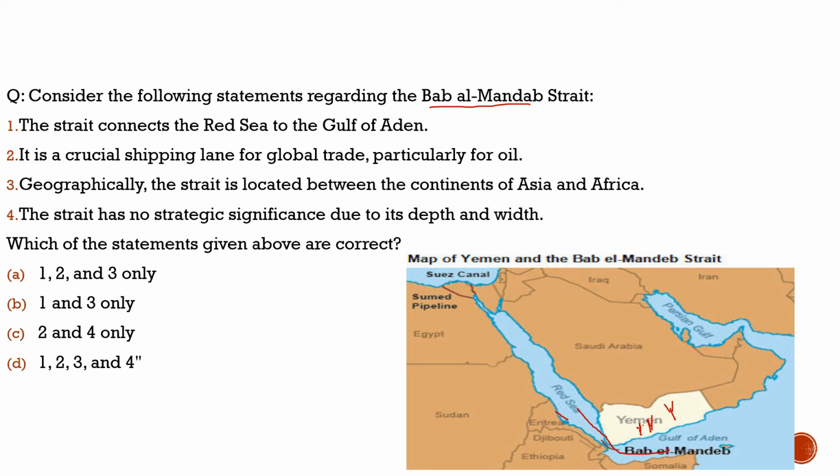Here the question says, consider the following statements regarding the Bab al-Mandeb Strait. First statement, the strait connects the Red Sea to the Gulf of Aden. 100% correct, here is the Gulf of Aden, which connects it further to the Indian Ocean.